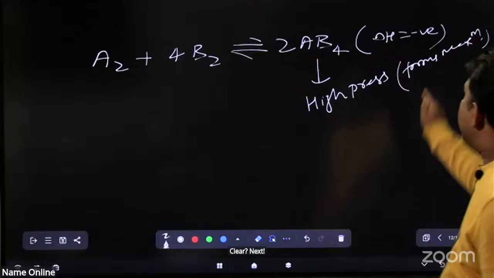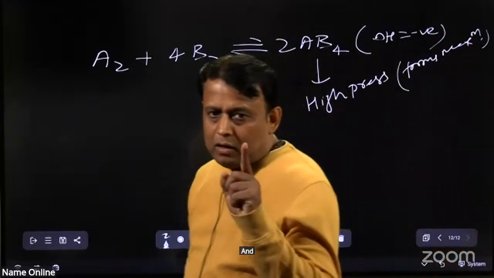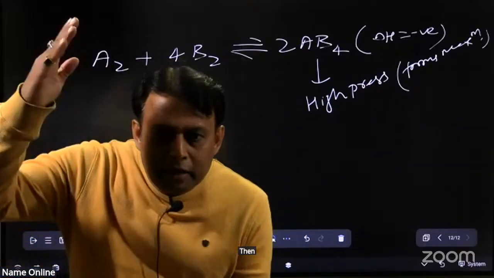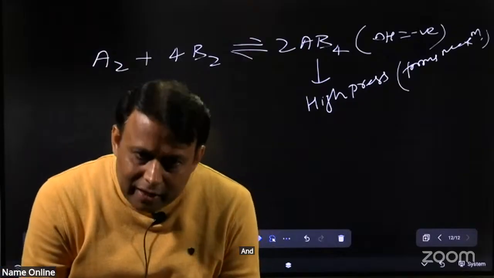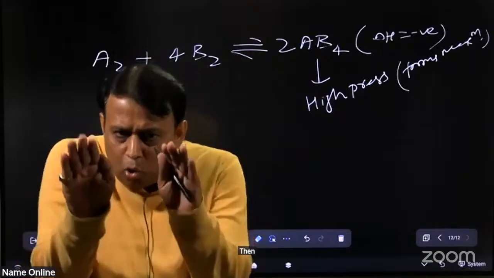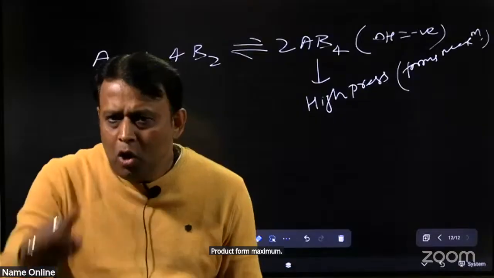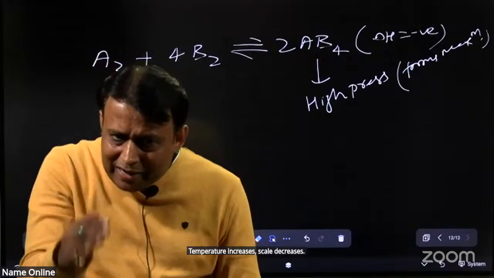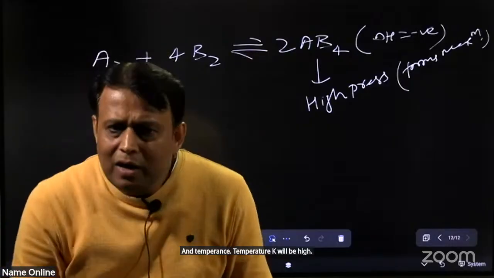Next, delta H is negative. When delta H is negative and temperature increases, the K value decreases and product formation decreases. When delta H is negative, at low temperature the product forms maximum, because as temperature increases K decreases, and at low temperature K will be high and hence product will be high.